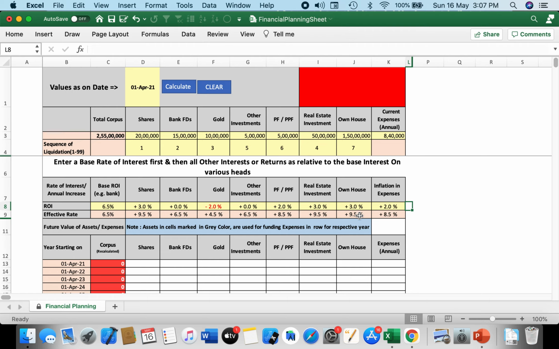Now that we have entered all the data, we can ask the system to calculate and keep a watch on the color of the cell which it is using for the sake of transferring the expenses, making the expenses come out of that particular asset bucket. So we'll start with the calculation button and see how it goes.